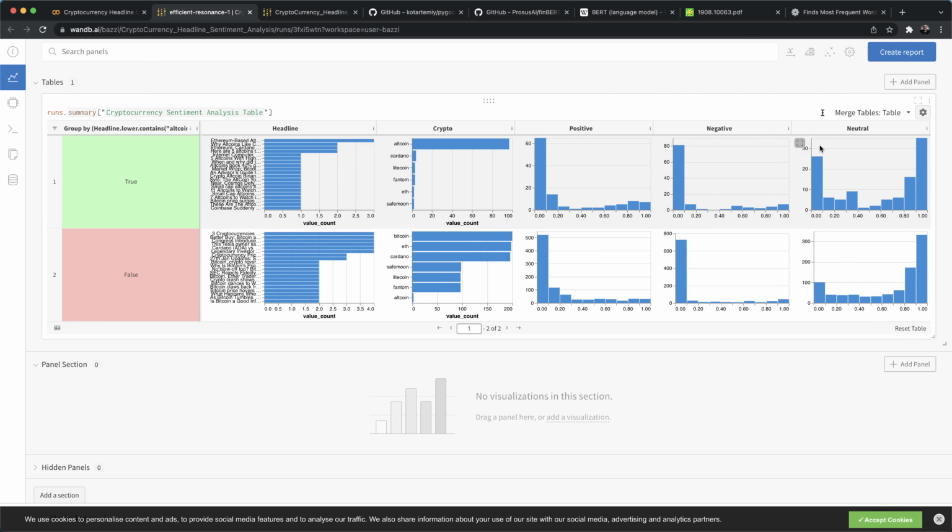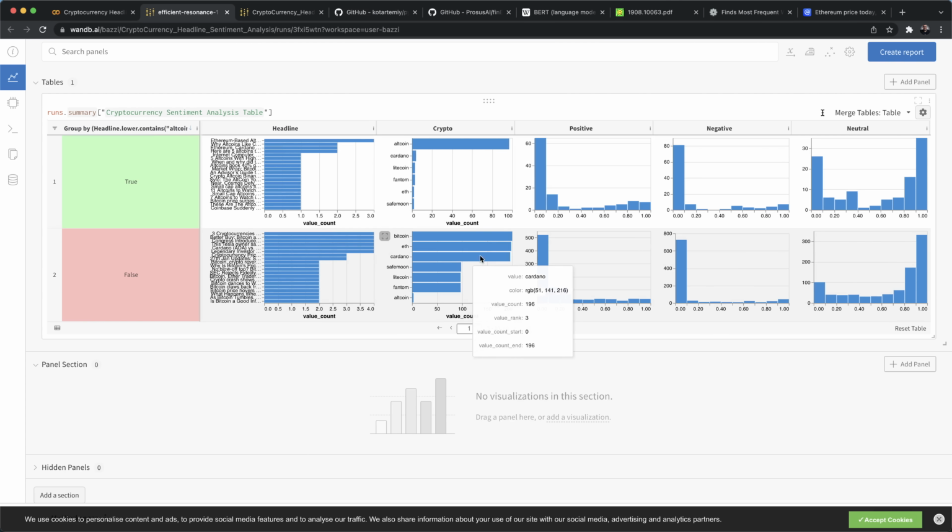Well, altcoin is a bit different because you've got this U-shaped histogram, which means you've got a lot of neutral, but you've also got some biased headlines that are either positive or negative. We've got some density that tends to be positive, which if you count seems to dominate the negative. So this means that altcoin could be performing well.